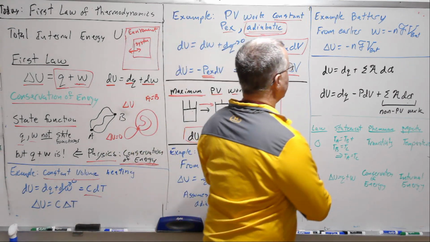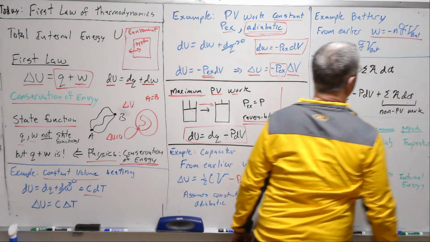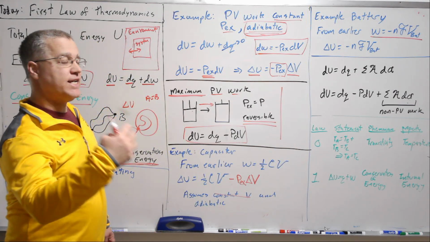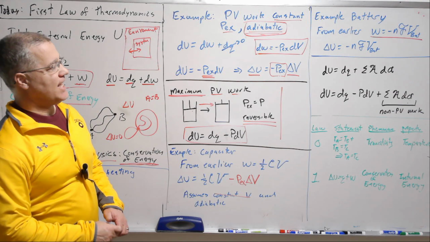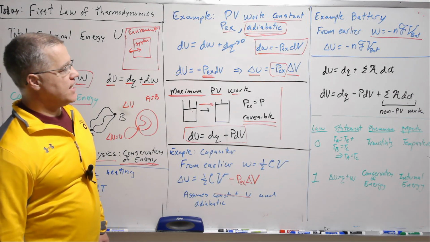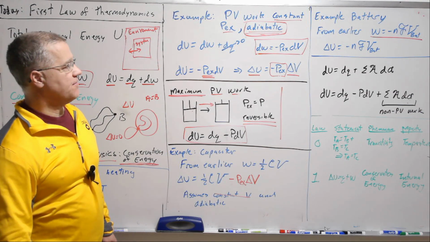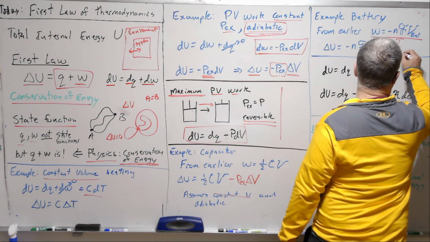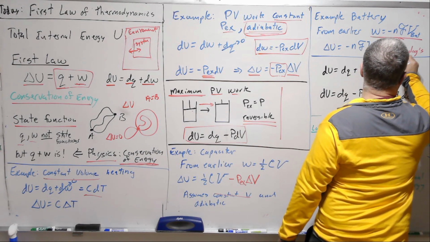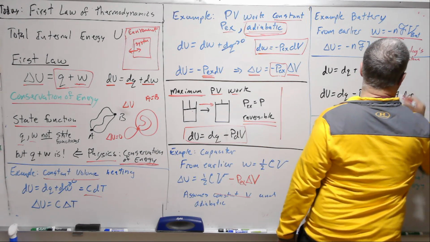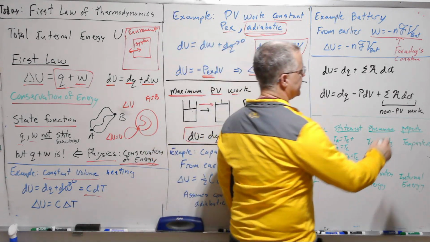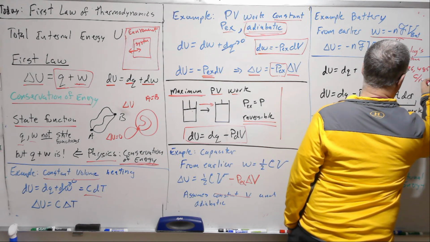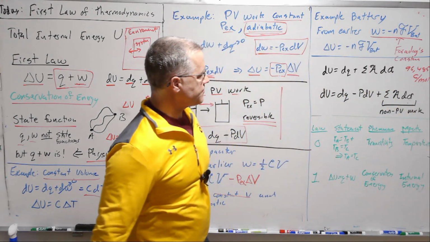From a fair bit earlier, we were able to determine that for a battery pushing electrons, the work is negative n, really fancy F, the Faraday's constant, which is coulombs per mole. 96,485 coulombs per mole of charge.